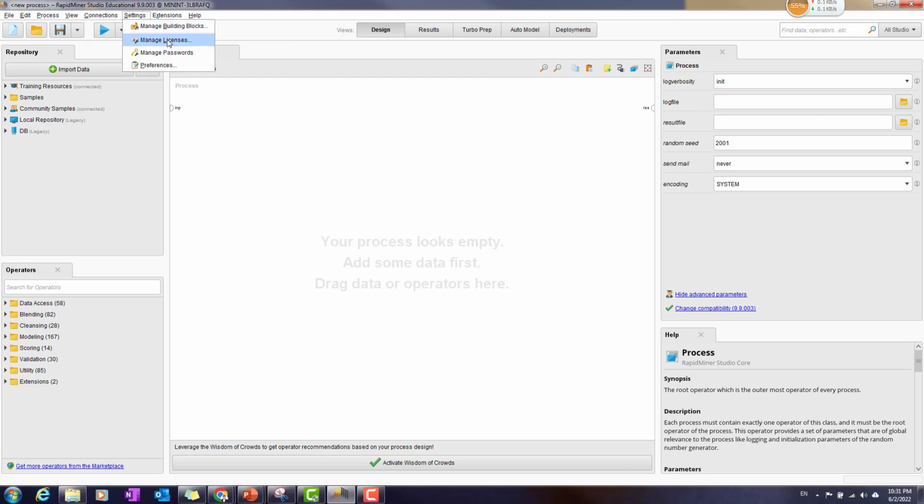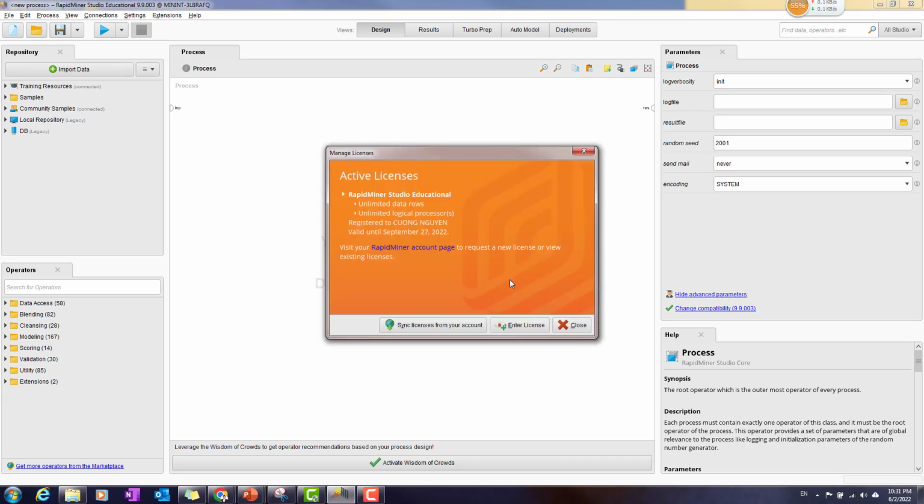We can do the Settings. Settings is the place where you can manage your license. With me here, I have a license up to September of 2022. This is the valid license from the last time I applied for the forecasting class, and I can reapply for it because I am a university lecturer, so I have a university license to extend my RapidMiner license for 1 year.